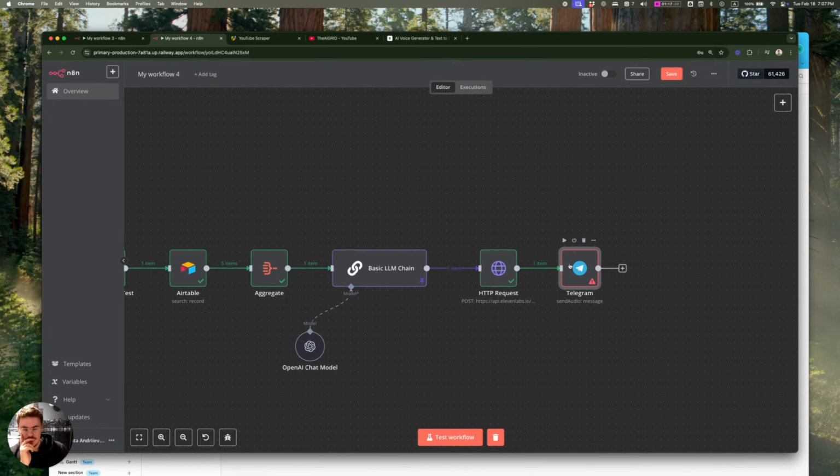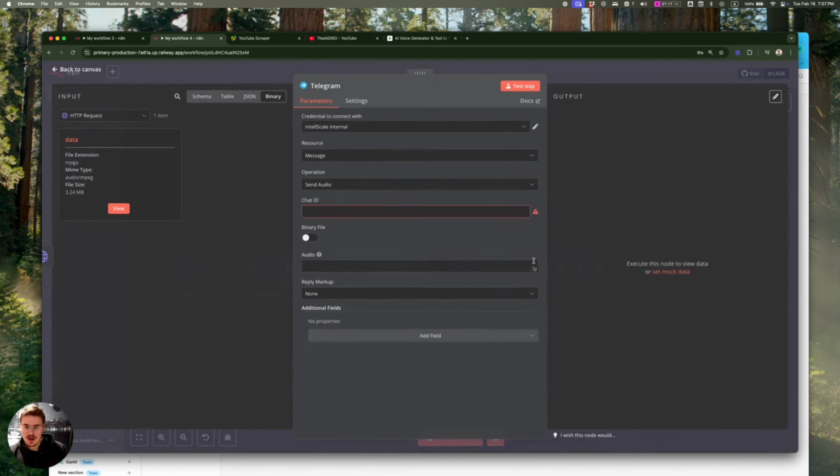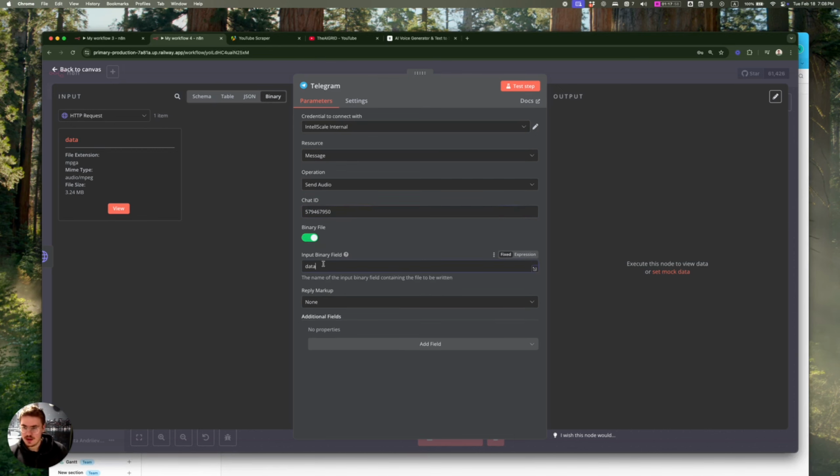But the commands are pretty simple. You just use the send voice, I think, module or whatever. Just provide the chat ID of the chat where you want to send the message. Then it's going to be, I think, the binary file, input binary field data. And yeah, that's pretty much it.